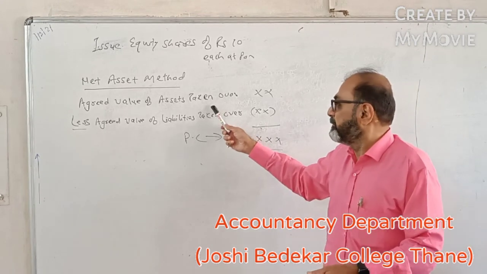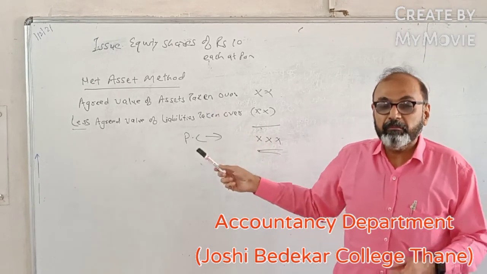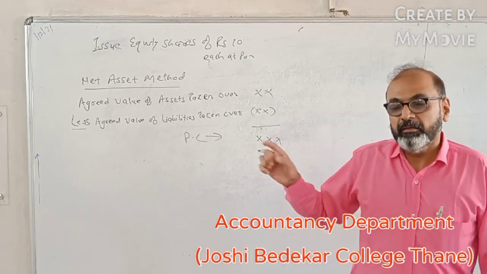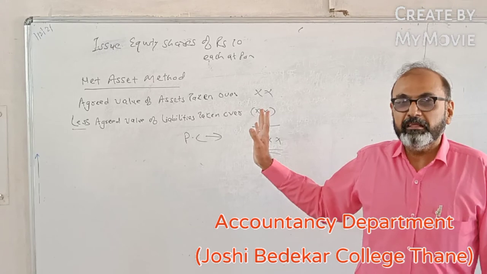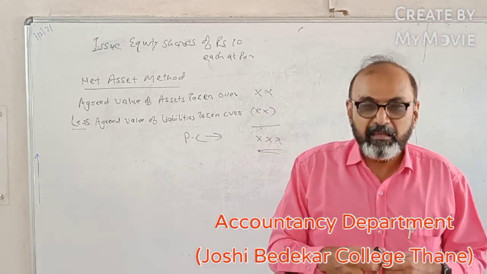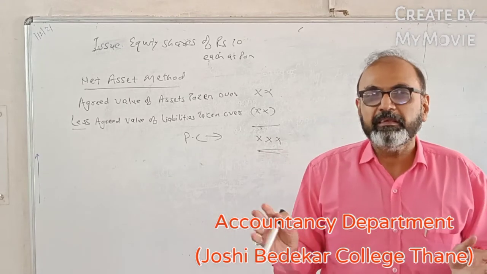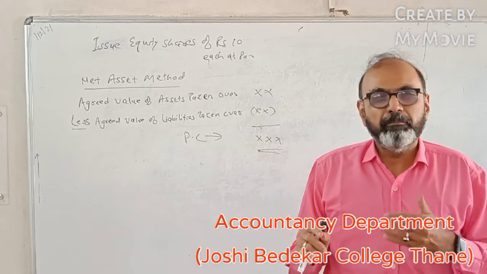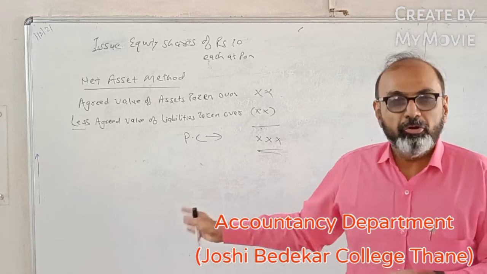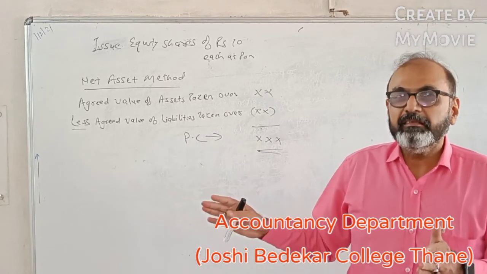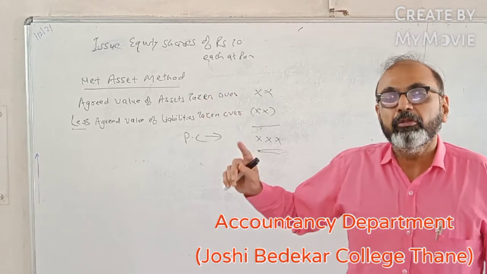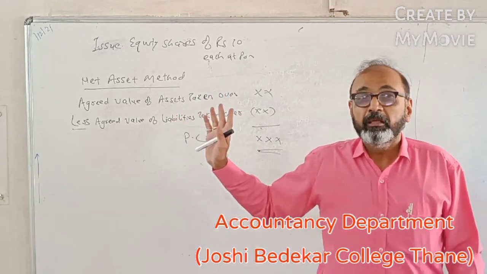Then the next important word is taken over. That means only those assets or those liabilities which are taken over will be considered while calculating the amount of PC. What does it mean? Suppose tomorrow there is an asset, say machinery, which is of no use to the purchasing company. The purchasing company will say, we are having our own sophisticated machinery. We do not need your machinery. So in that case, they will say, we are not taking over your machinery. So to that much extent, we will not pay you the amount of PC.